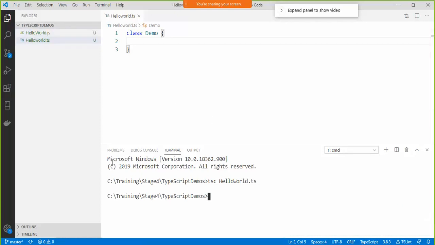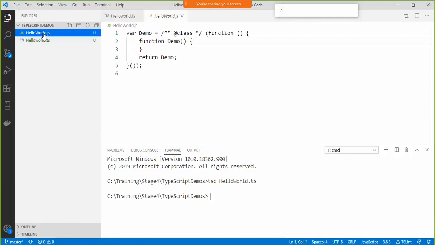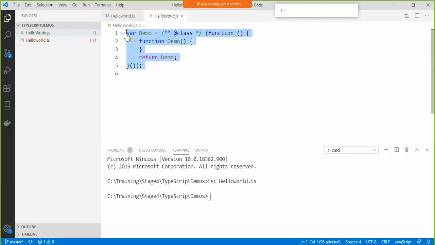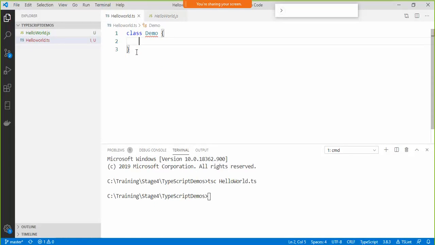When I do that, one JavaScript file is created here. You can take a look at it. See here, this is a closure. So I can avoid writing all these unnecessary closures and go with this object oriented syntax. Getting it?